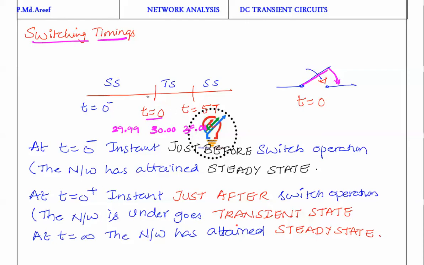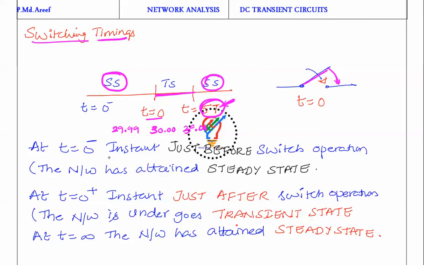We are assuming that at t equal to 0 minus the network has attained its steady state. Similarly, after 5 time constants, very important, 5 time constants, the network attains its steady state. In between, the transient state occurs. So the time limit for the transient is between t equal to 0 and 5 time constants. We are going to find these time constants for different circuits, RC circuit and RL circuit.